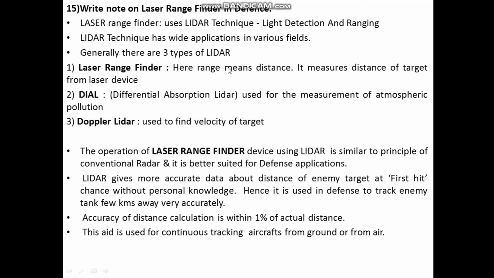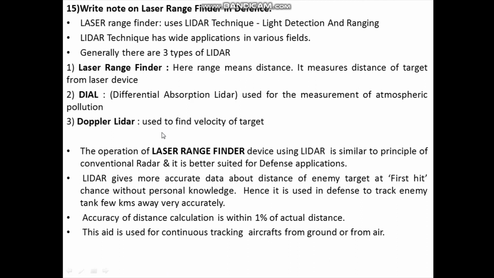It measures the distance of the target from the laser device. The second one is called DIAL. The full form of DIAL is differential absorption LIDAR, and it is used for the measurement of atmospheric pollution. The third one is Doppler LIDAR, and this Doppler LIDAR is used to find the velocity of the target.